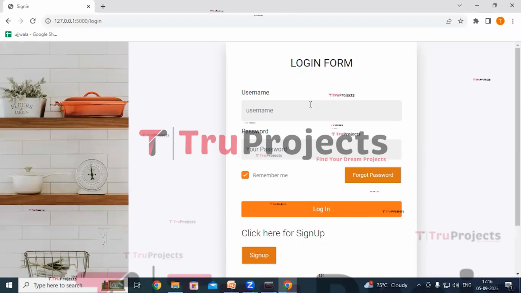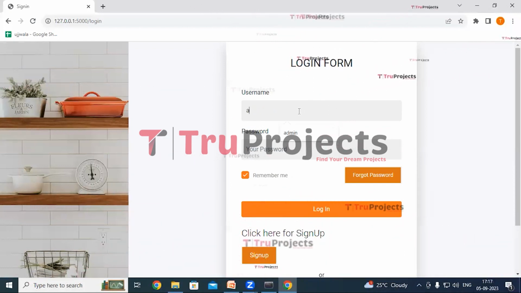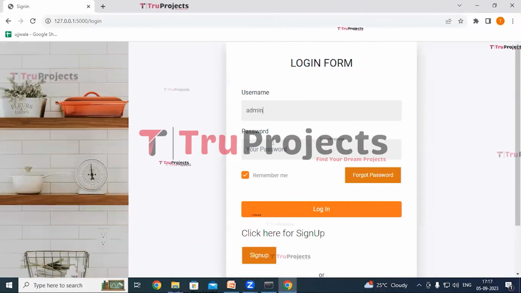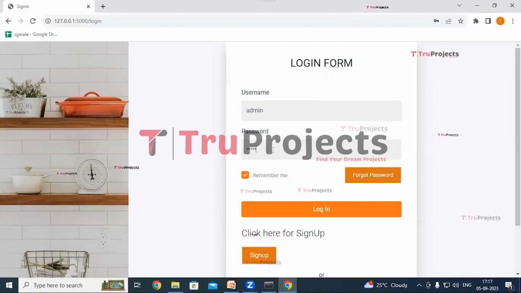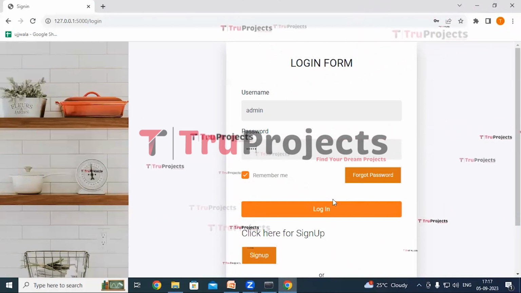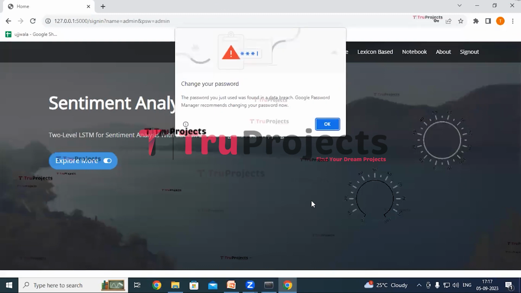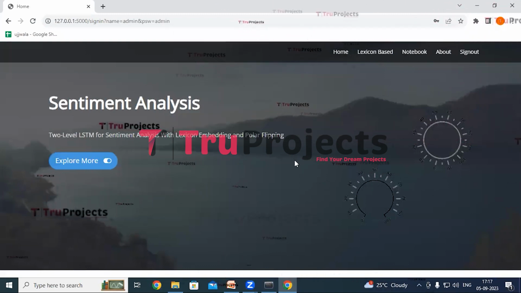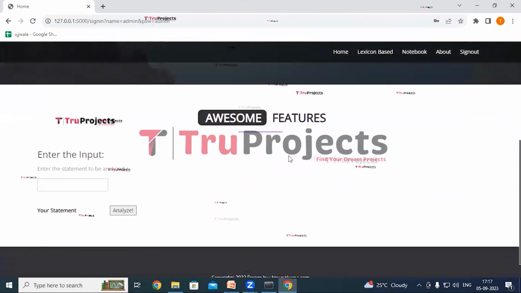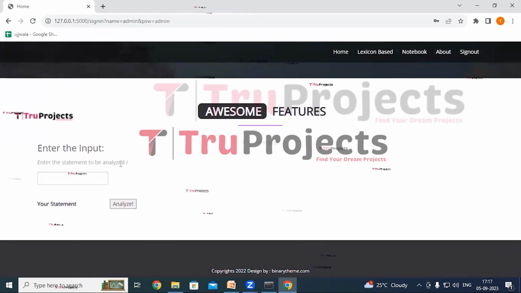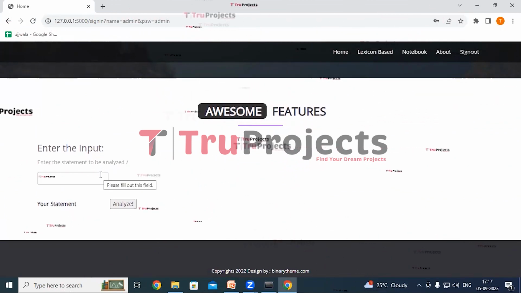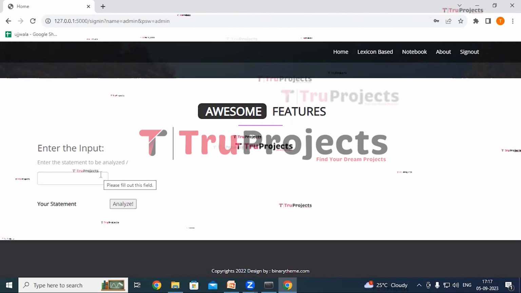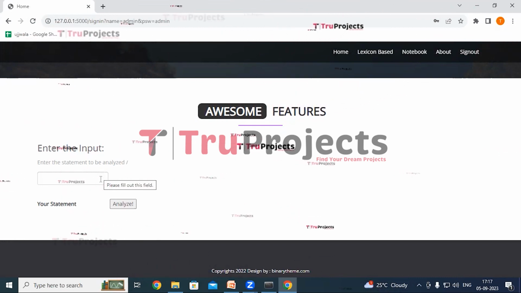Give the credentials, username and password here. I'm giving my credentials. After giving the credentials, click on login button. So it has redirected us to the classification page. And here we can see an input box where we have to give the inputs and the application will classify it as positive or negative sentiment.